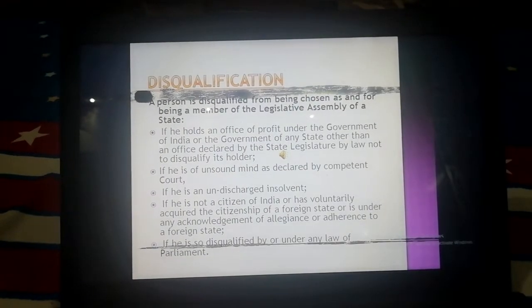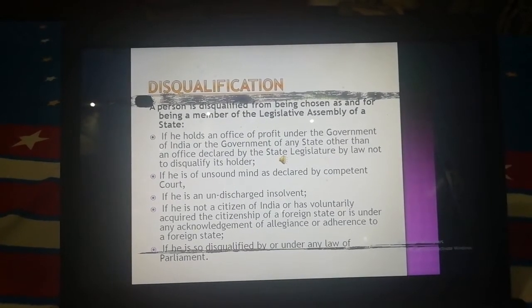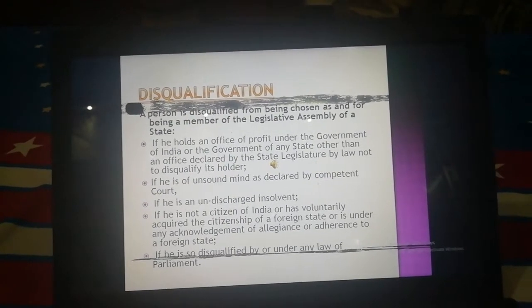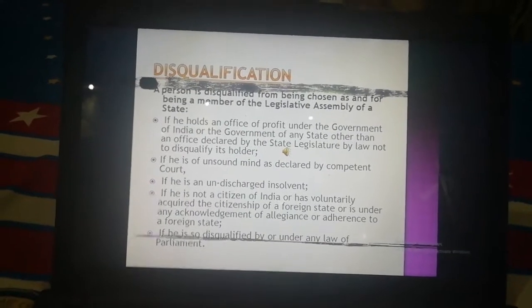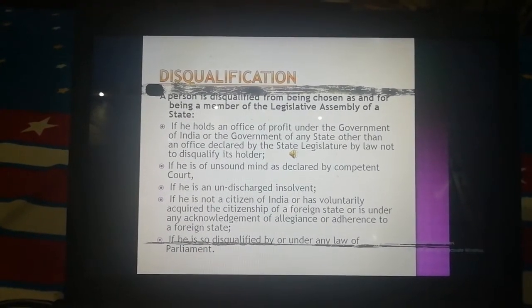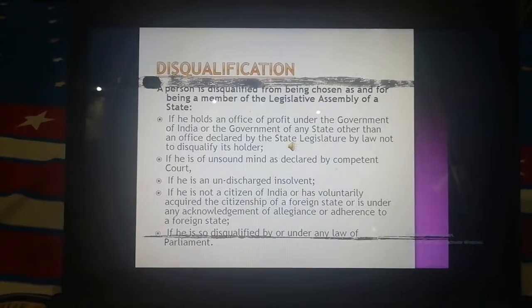If he is of unsound mind as declared by a competent court, if he is an undischarged insolvent, if he is not a citizen of India or has voluntarily acquired the citizenship of a foreign state or is under any acknowledgement of allegiance or adherence to a foreign state, or if he is so disqualified by or under any law of the parliament.